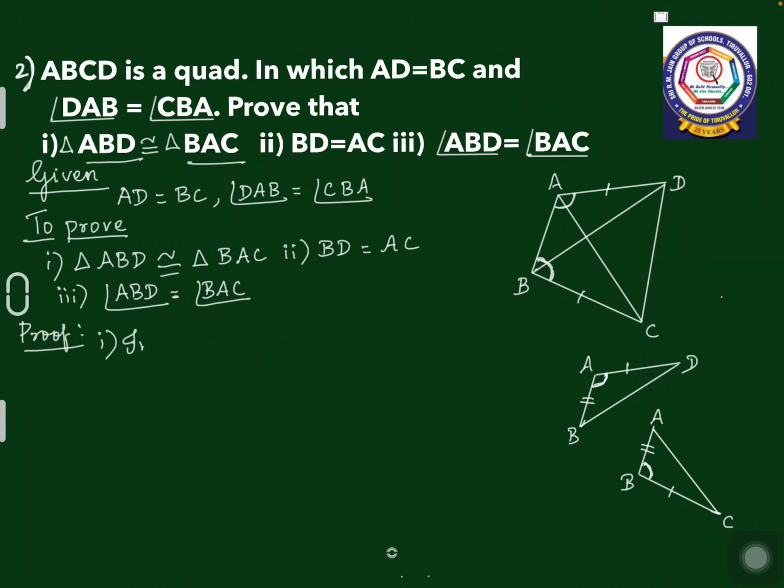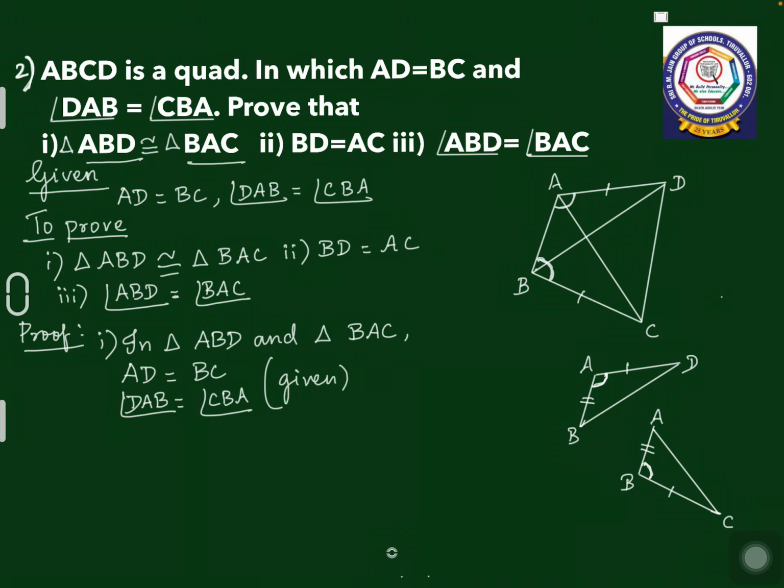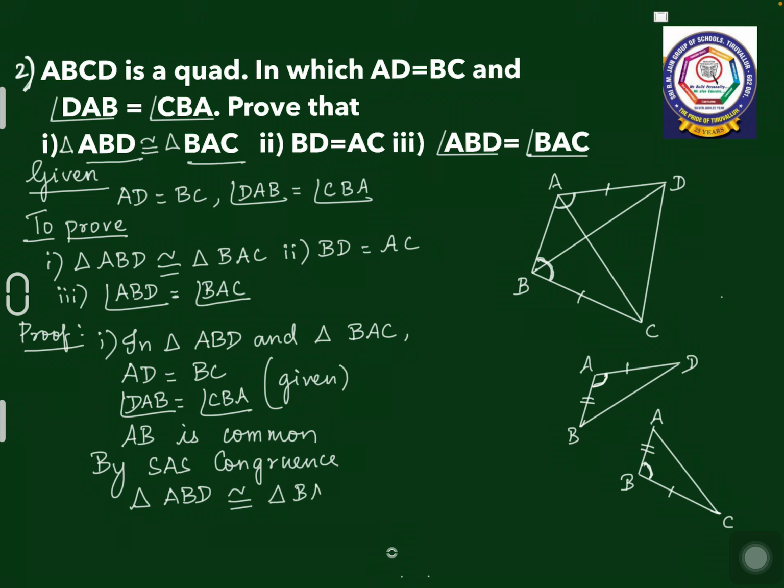First one, in triangle ABD and triangle BAC, I can say AD is equal to BC, given in the question itself, and angle DAB is equal to angle CBA. These 2 are given in the question itself. And which side is common? AB is common. So 2 sides and included angle. So by SAS congruence, these 2 triangles are congruent. Triangle ABD is congruent to triangle BAC.